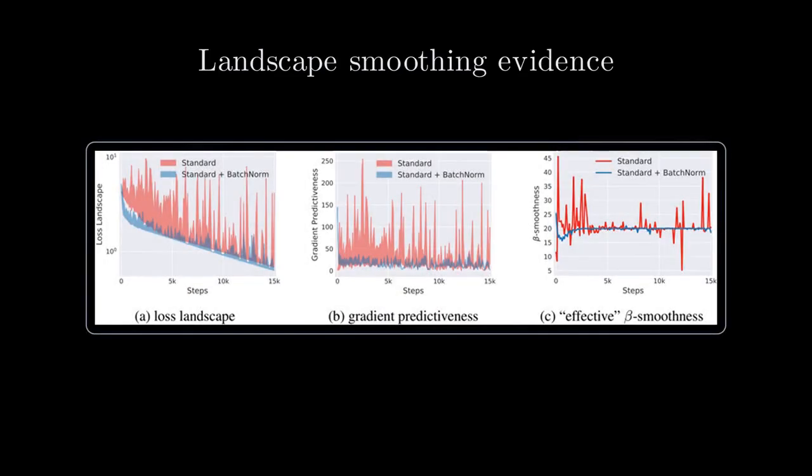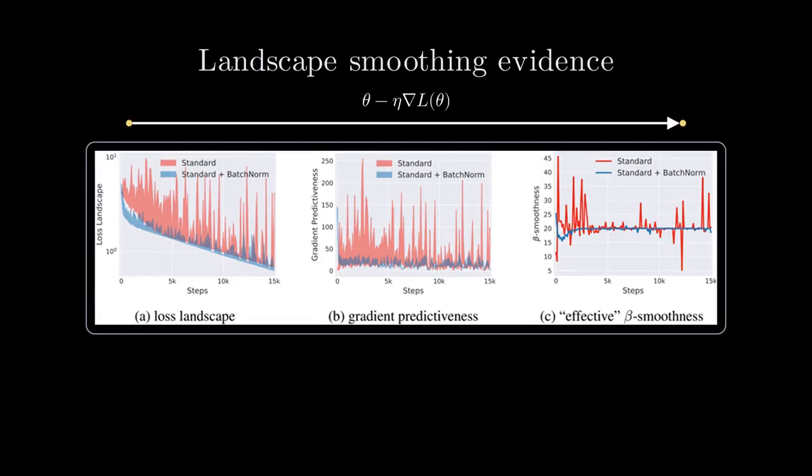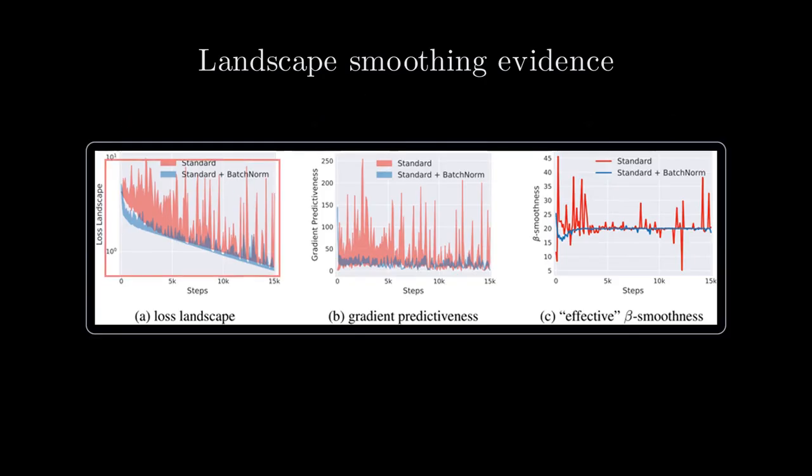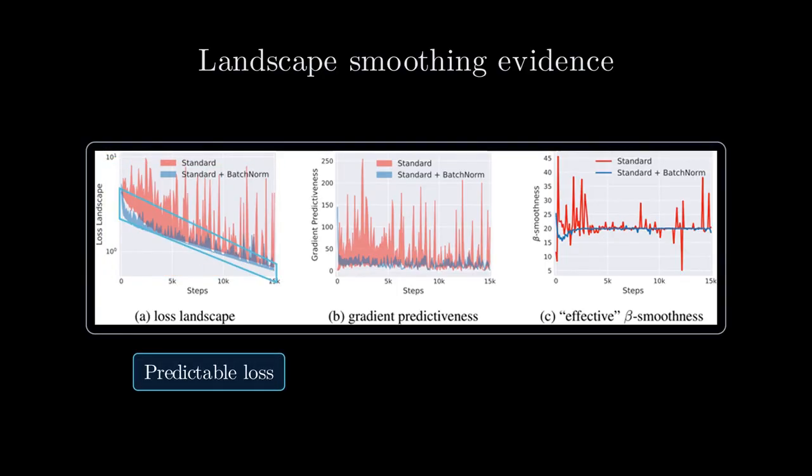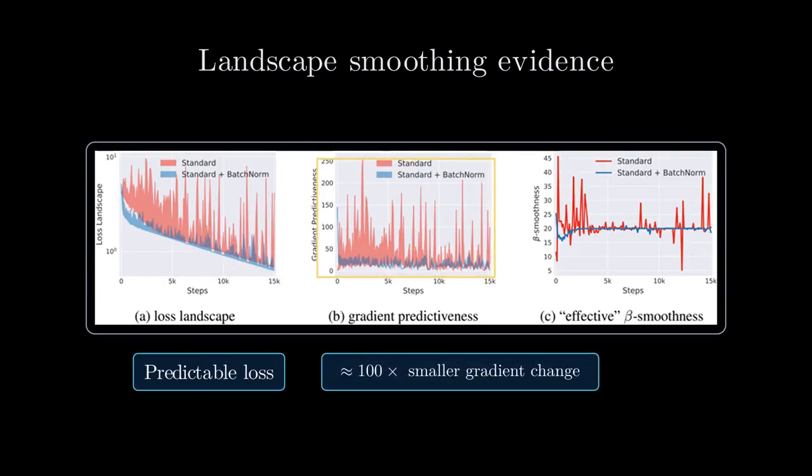The paper's central claim is that batch norm reparametrizes the loss landscape to make it significantly smoother. To demonstrate this, they perform line search experiments. At each training step, they compute the gradient, then take steps of varying size in that direction. In standard networks, the loss varies wildly with step size, indicating poor Lipschitzness. With batch norm, the loss changes predictably. More importantly, the Euclidean change in the gradient along the step direction shrinks dramatically, sometimes by 2 orders of magnitude.